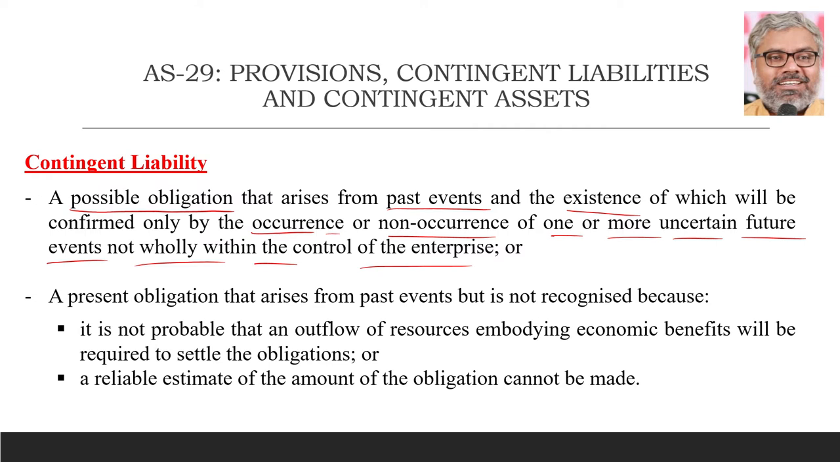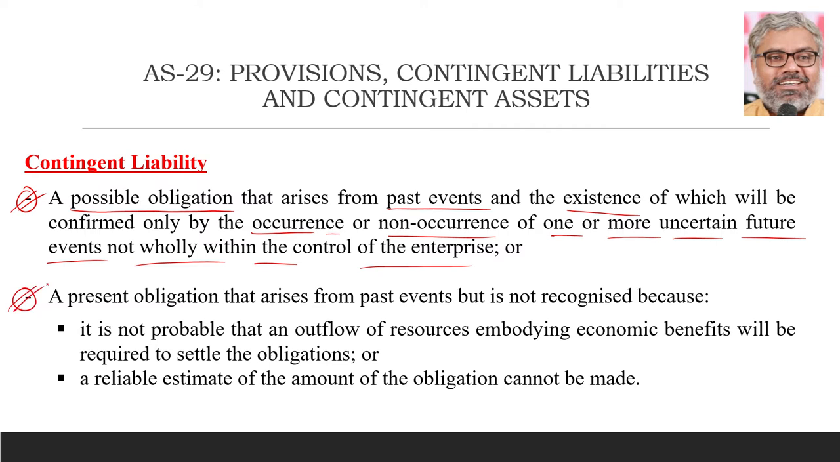If a question on contingent liability is asked, definitely you should be able to write the definition at least, so that you can apply this definition in that particular context. What is a contingent liability? It is a possible obligation, also arising from past events. But the existence of that is not already known. It will be only confirmed when, maybe by the occurrence or non-occurrence of one or more uncertain future events. And those uncertain future events are also not wholly within the control of the enterprise. Then such possible obligation can be called a contingent liability. That is one kind of contingent liability.